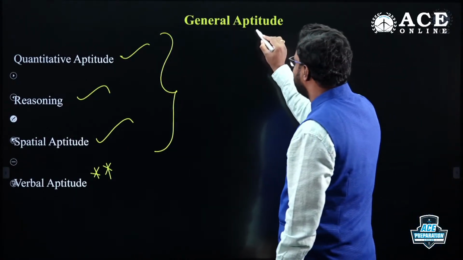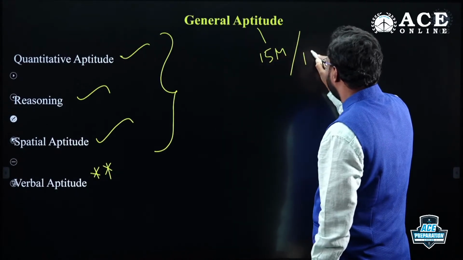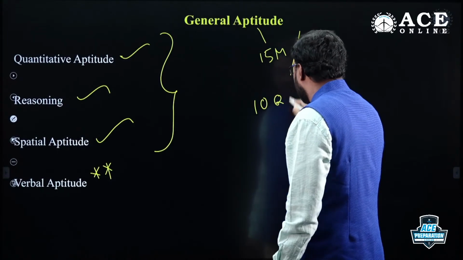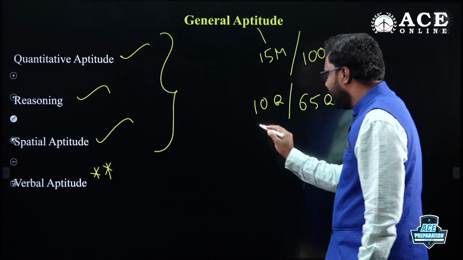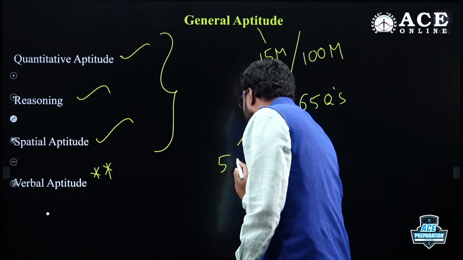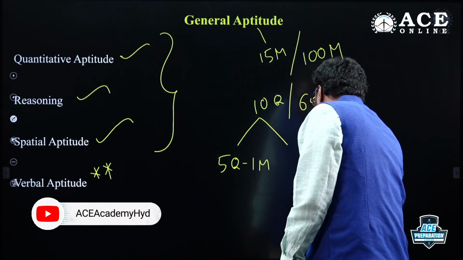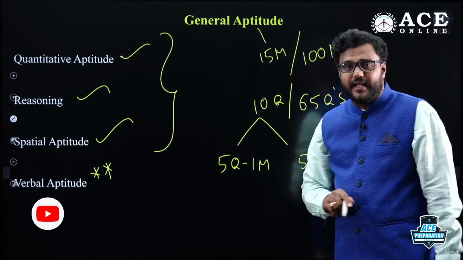In GATE, we have general aptitude, which is 15 marks weightage out of 100 marks, and you get 10 questions out of 65 questions, my dear friends. And you know that out of 10 questions, 5 questions carry 1 mark each and 5 questions carry 2 marks each, right? So you are getting 15 marks for 10 questions.